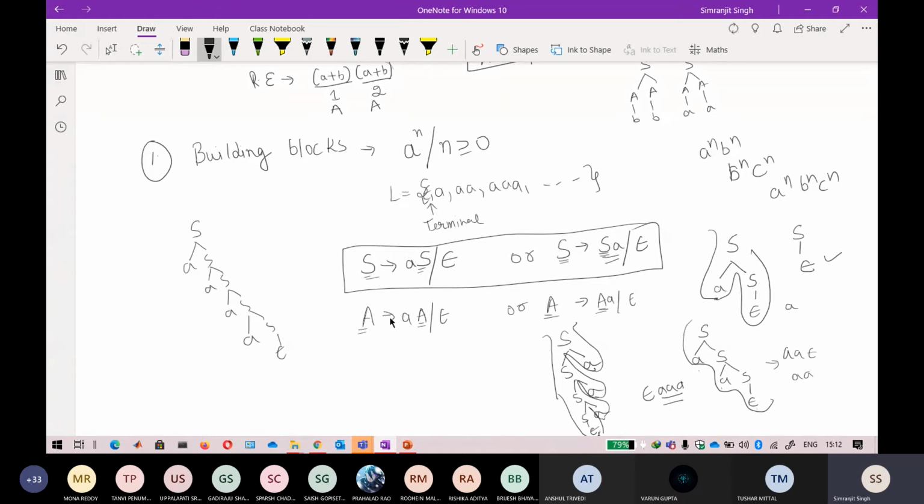If this symbol is A, this symbol is also A. That is why you form a cycle again and again, and to stop that cycle you can put a terminal symbol, that is epsilon. So that is the first building block.